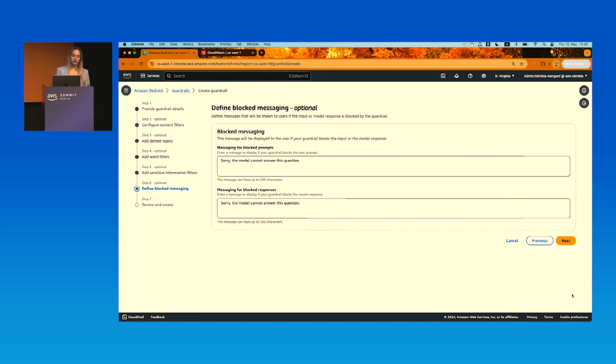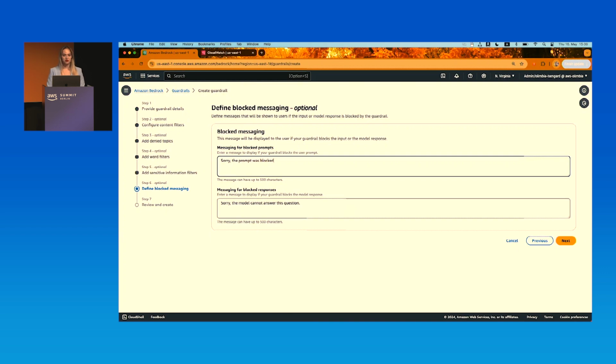And here we go to the last step, which is defining the blocked messaging. As you can see, we can define blocked messaging for the prompt, as well as for the blocked responses that come from the foundation model. So let's say for the first one, sorry, the prompt was blocked.